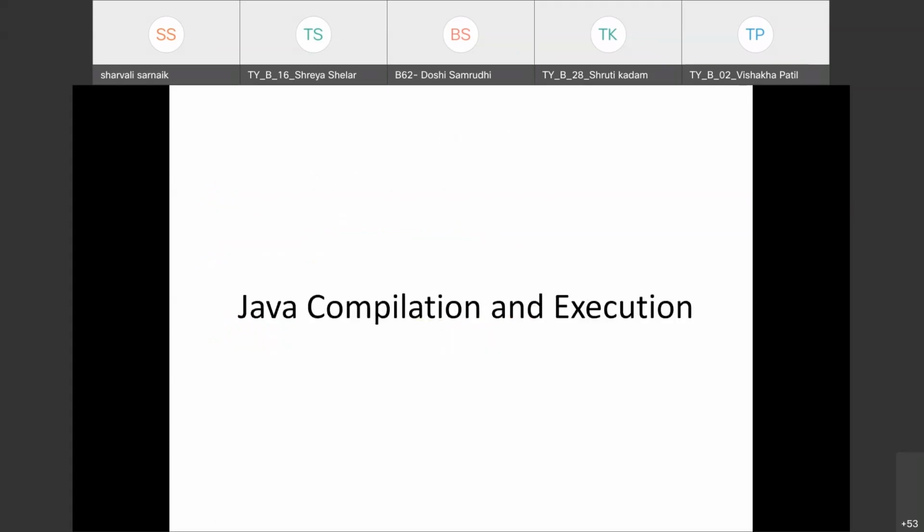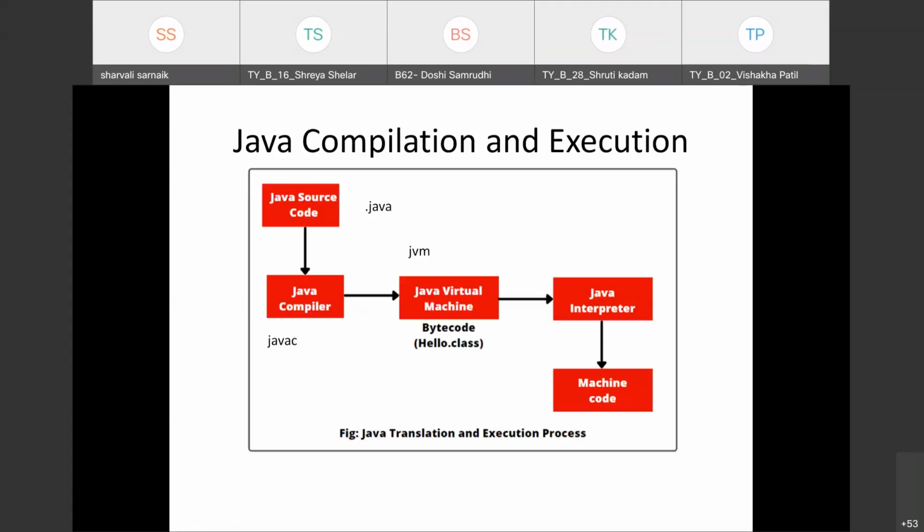Next we are going to see Java compilation and execution. Let's see how this programming language is compiled and executed. You have already learned C and C++ languages. In C we have its own compiler, and even in C++ we have a compiler.